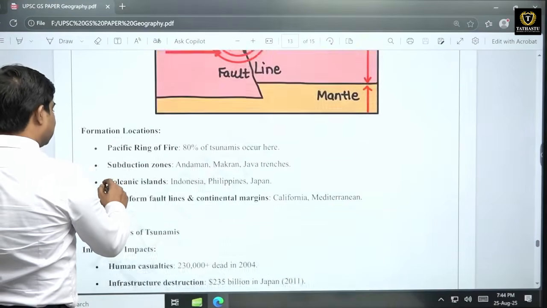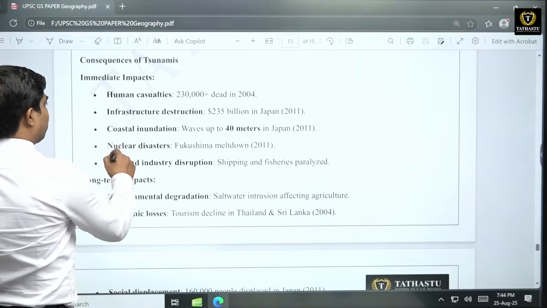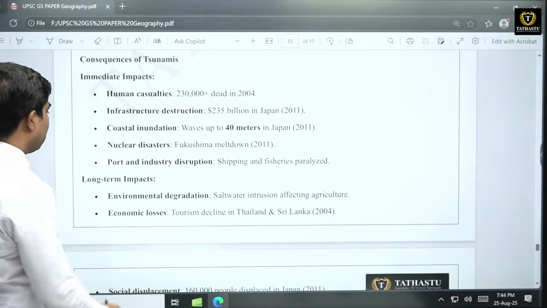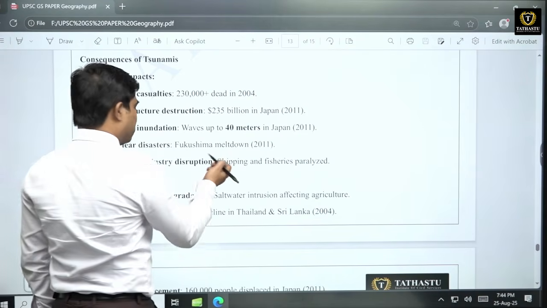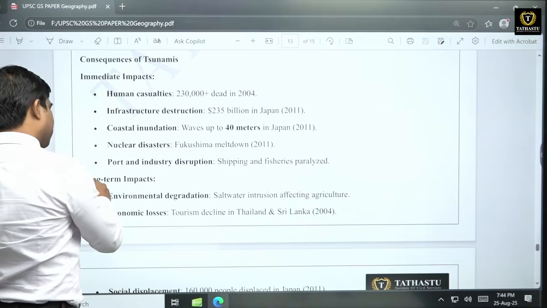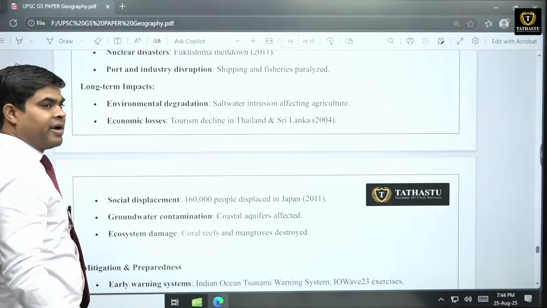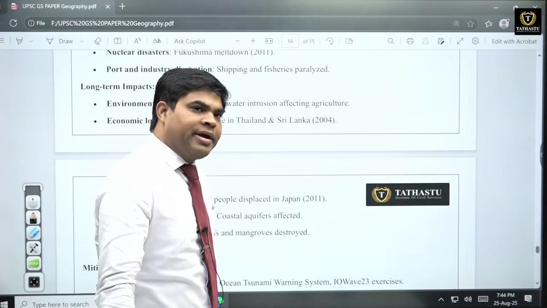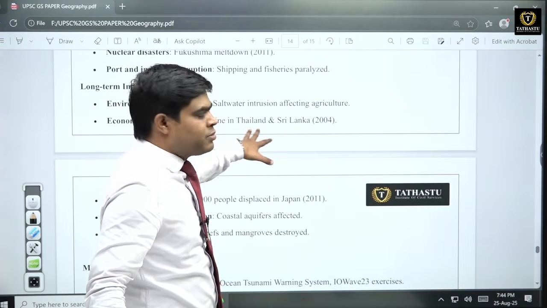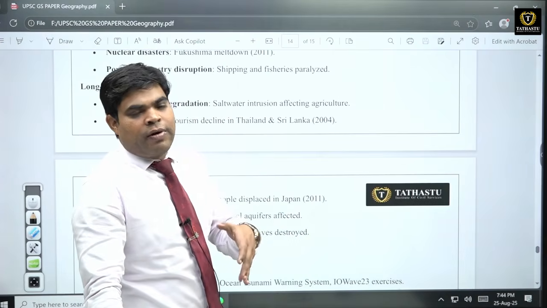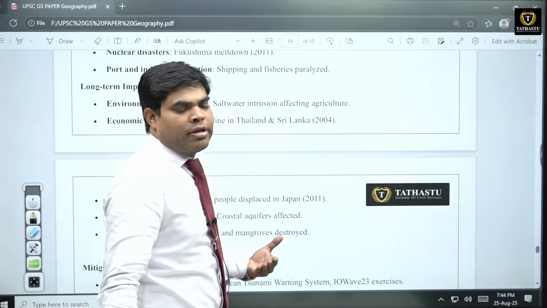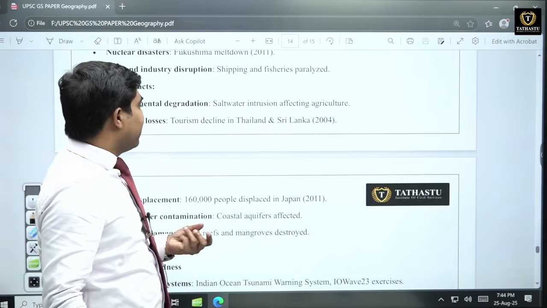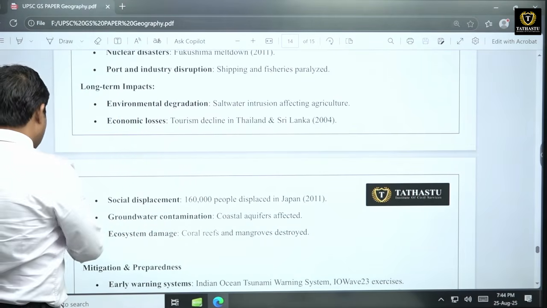So this is the mechanism. And then consequences also: human casualties, infrastructure destruction, coastal inundation of water, nuclear disaster like Fukushima in 2011, port and industry disruption. Long-term impact: environmental degradation because of these tsunamis, saltwater intrusion affecting agriculture, because so much salt water comes inside the agricultural areas. This water is salty, so it adds salt into the soil, so land becomes not suitable for agriculture. Then these are various impacts.